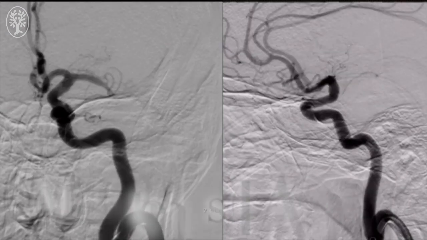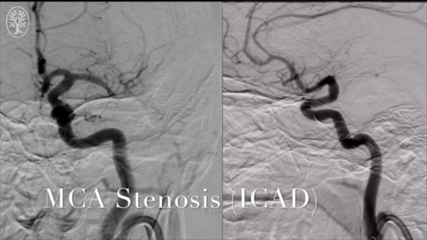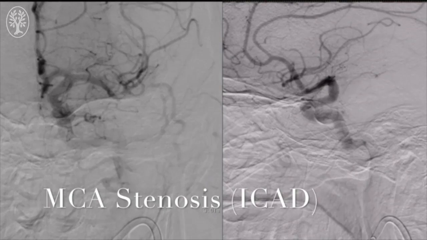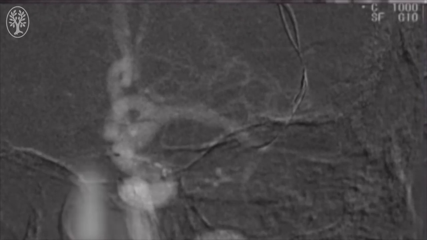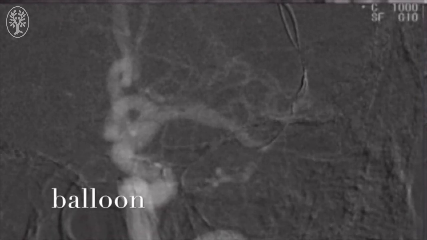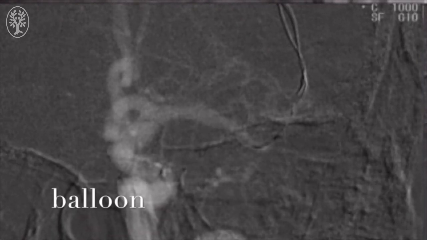Again, we see a stenotic segment. While we have flow, we're concerned that this flow is not sustainable due to an underlying atheromatous plaque. Therefore, at this point, we're going to bring an angioplasty balloon to attempt submaximal angioplasty in hopes of